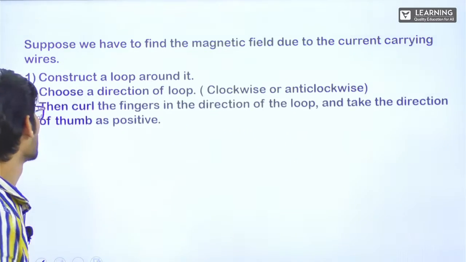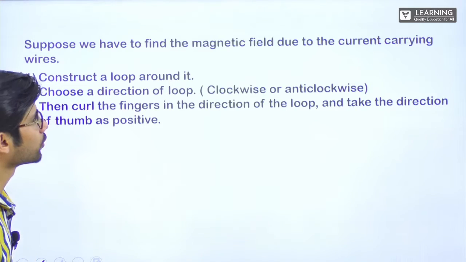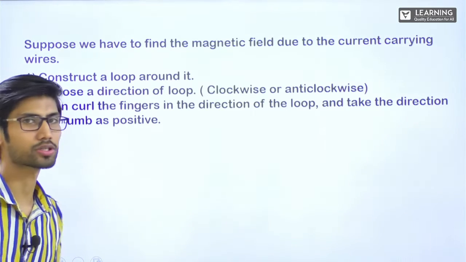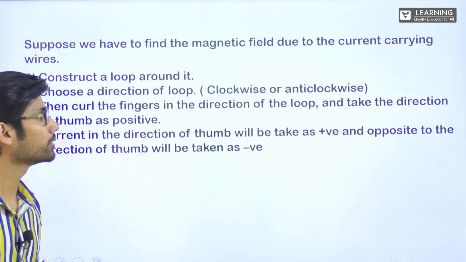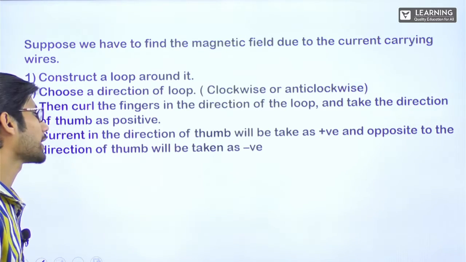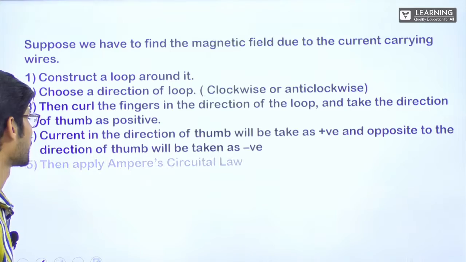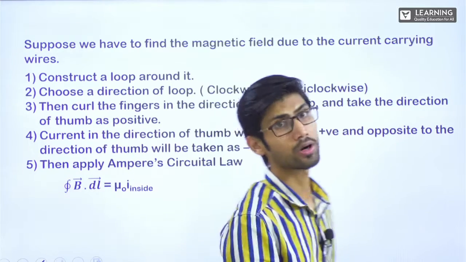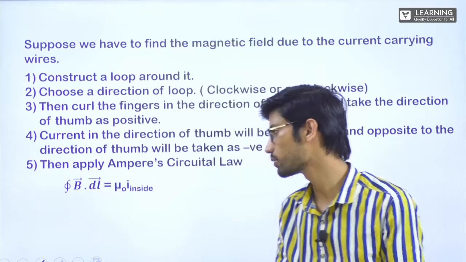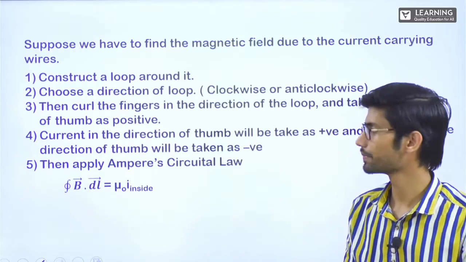Then curl the fingers in the direction of the loop and take the direction of the thumb as positive. Current in the direction of the thumb will be taken as positive and opposite to the direction of the thumb will be taken as negative. Then apply Ampere's Circuital Law, which says integral B vector dot dl vector is equal to mu naught into I inside.